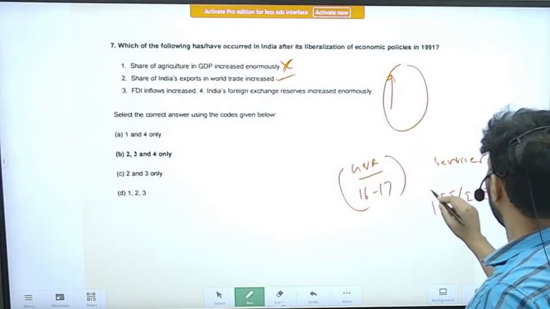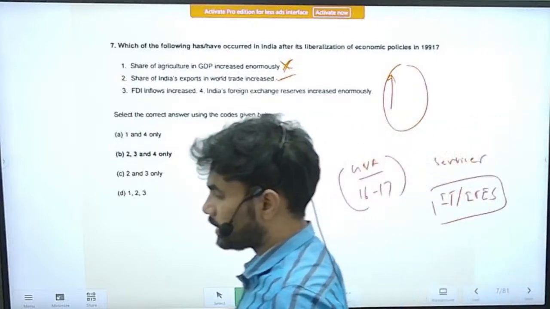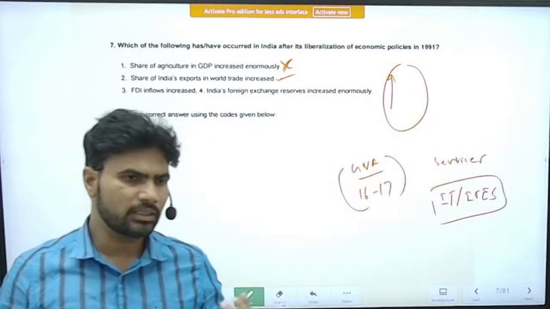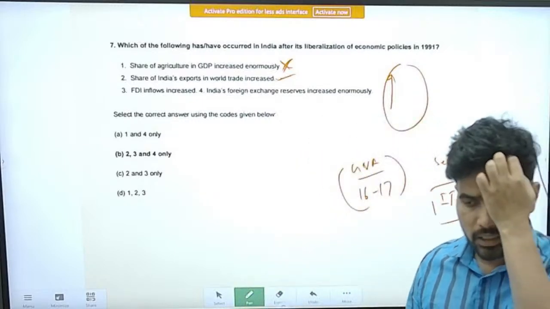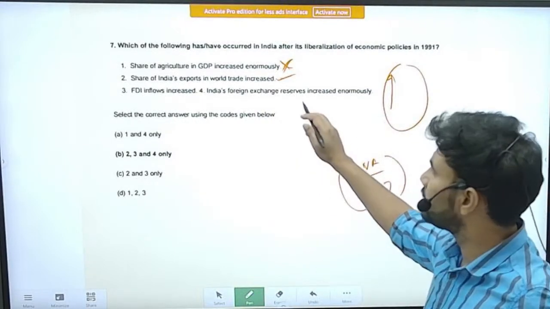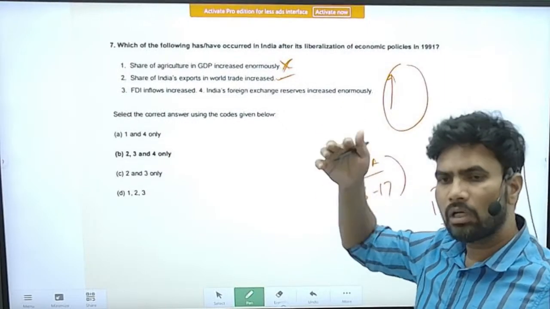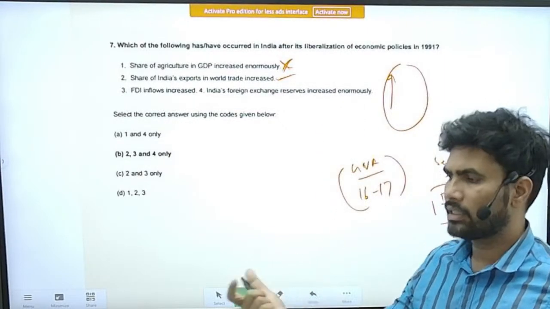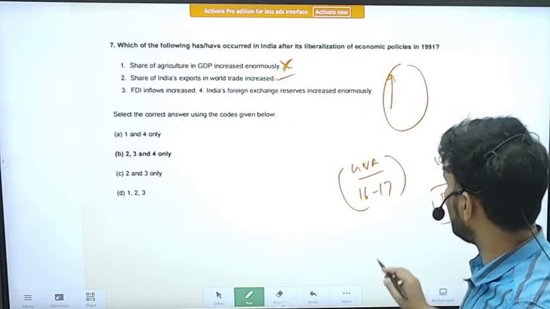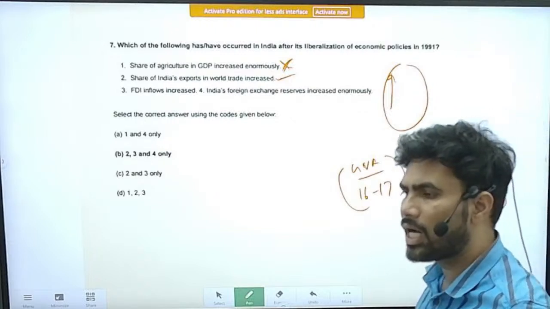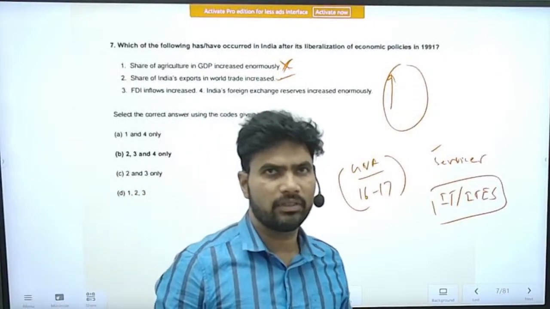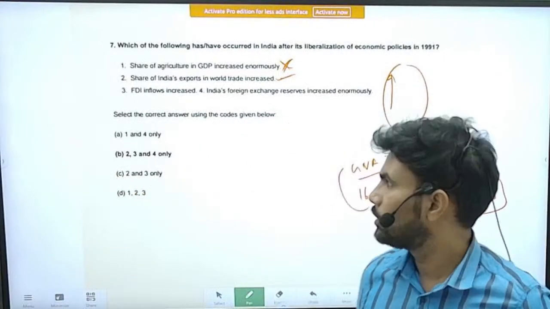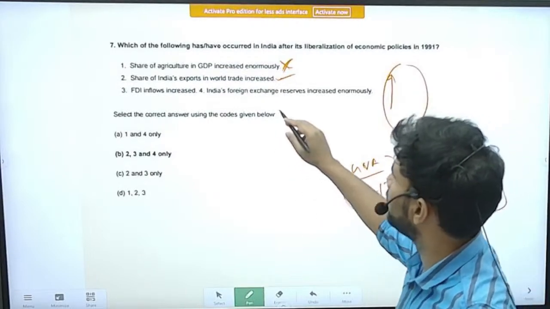So in this arena, IT and BPO services, we could achieve some success, and we are exporting IT services, IT products to other countries. And whatever the trade deficit that has been created because of the increasing imports, yesterday also we have discussed this, that has been bridged to a large extent by the surplus in the service sector, right? So this statement is correct.